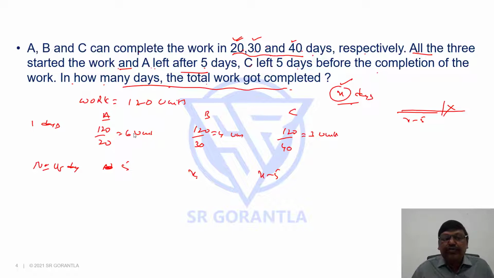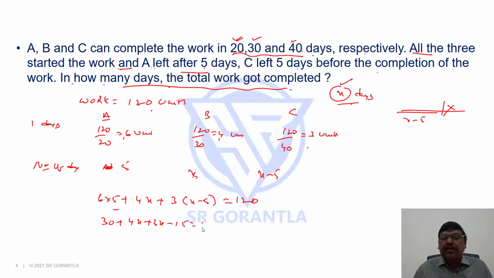Now 1 day's work of A is 6 and he worked for 5 days, so his work will be 6 into 5. 1 day's work of B is 4. He worked for X days, so 4X. 1 day's work of C is 3 and C worked for X minus 5 days. All together should be the total work, that is 120. You can see here, 30 plus 4X plus 3X minus 15 equals 120.